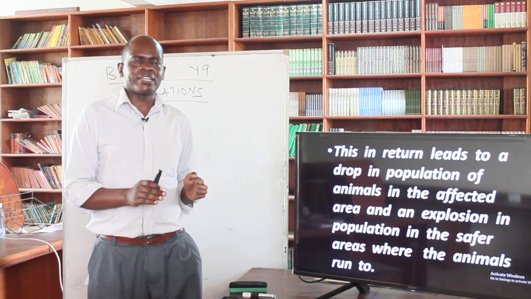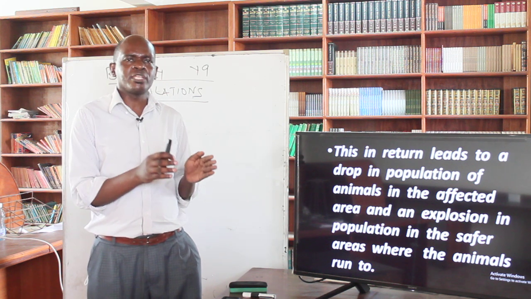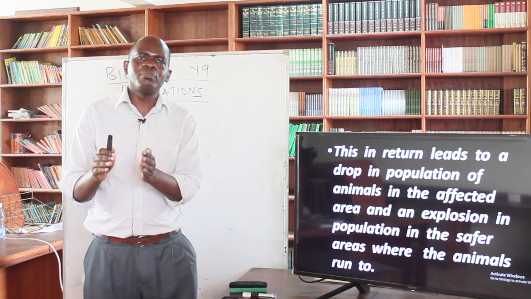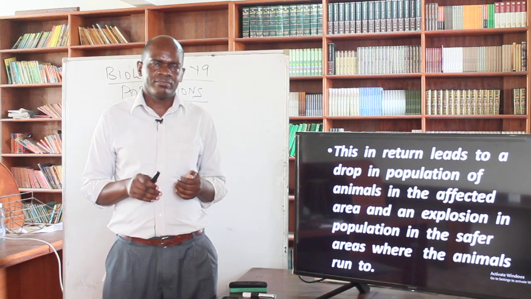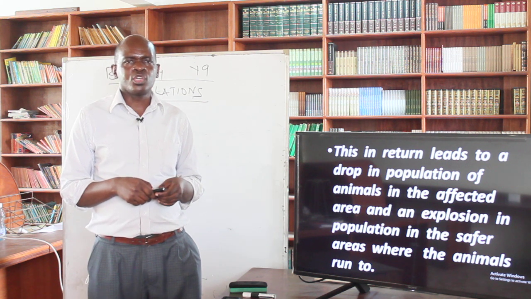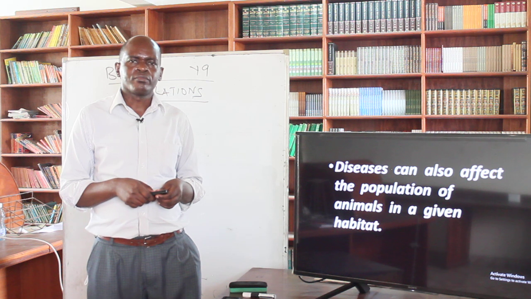All the animals have run away from A and gone to B. So it means the population in A has reduced, but the population in B has increased because the animals are running away from the predators. So there will be that kind of a switch in the population.